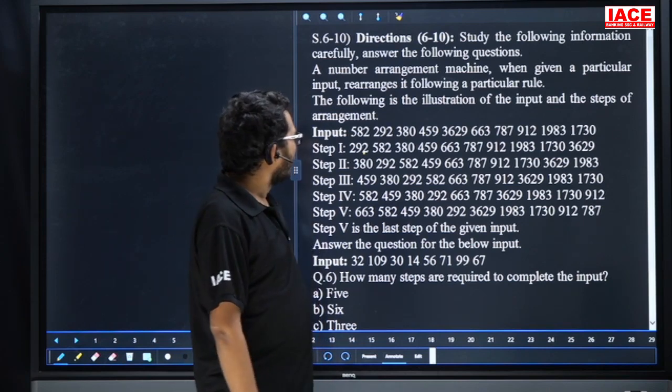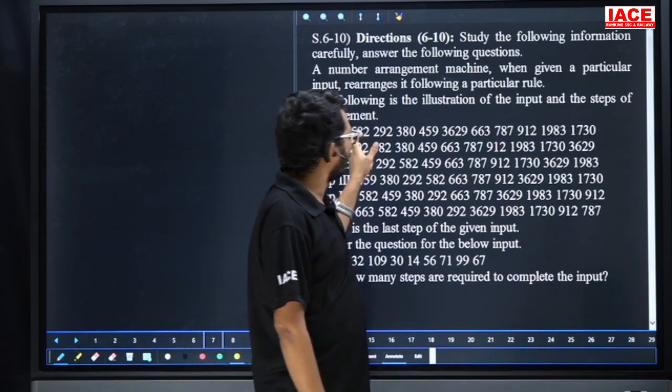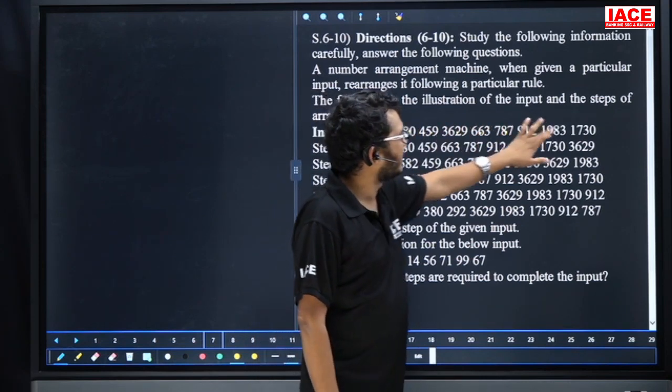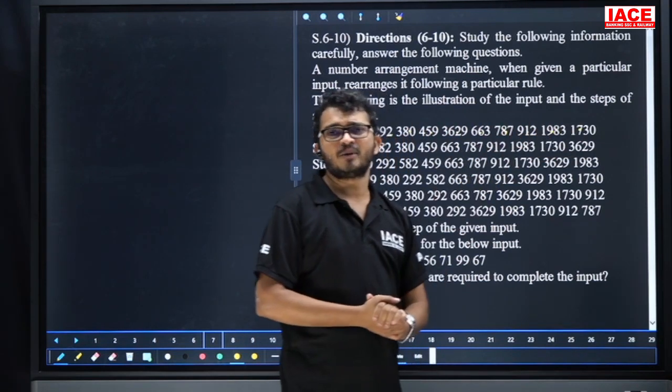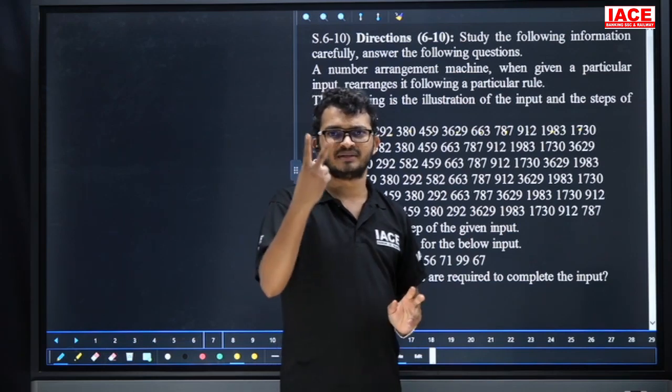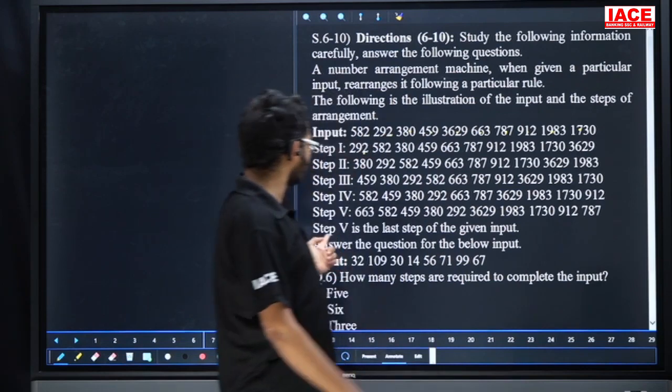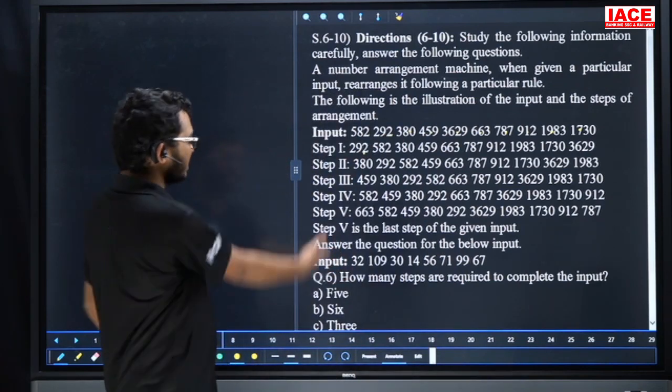Friends, check here. See how many numbers are there? 1, 2, 3, 4, 5, 6, 7, 8, 9, 10 numbers are there. But in each step how many numbers will come? Here 2 numbers. That means each step has 2 numbers, so for a total of 10 numbers, 5 steps are required. In the same manner, I will apply this to the next one.